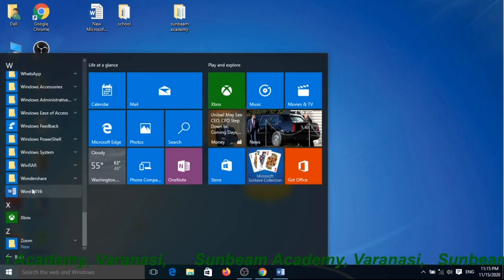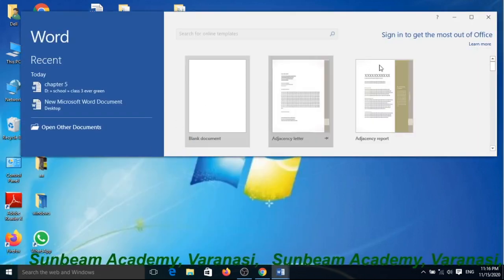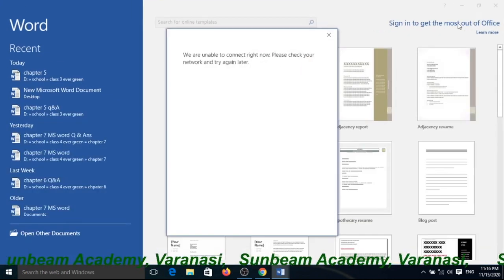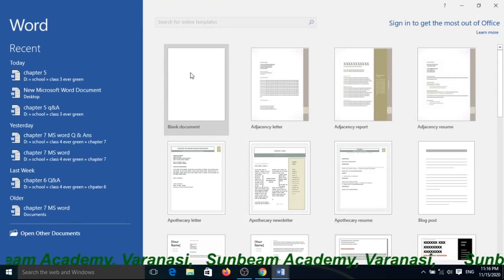Yes, then move the pointer on the program you want to open, place the mouse pointer on Microsoft Word and click the left mouse button to open. Yes, you can see here. Now Microsoft Word is open.